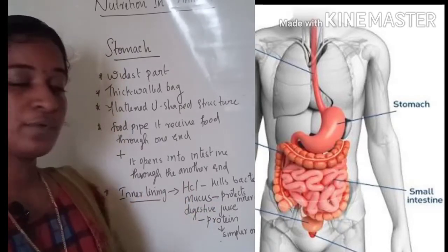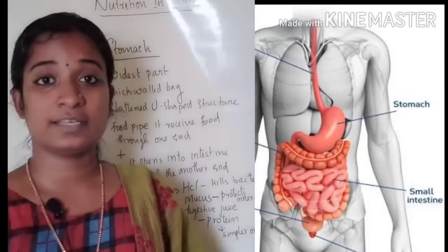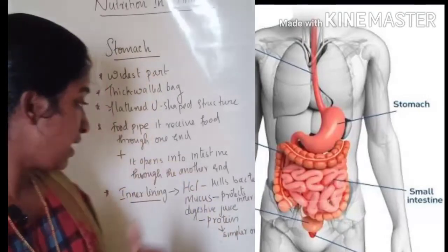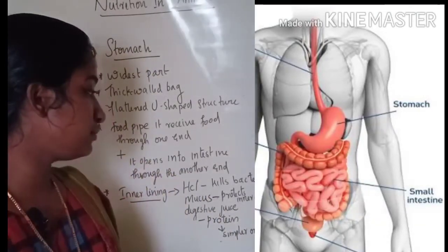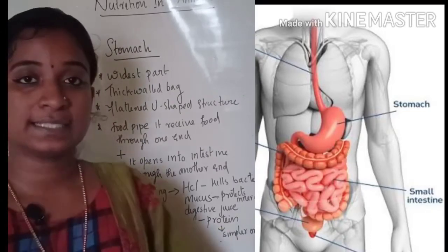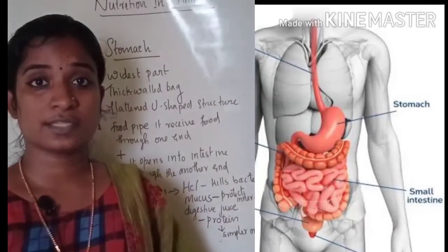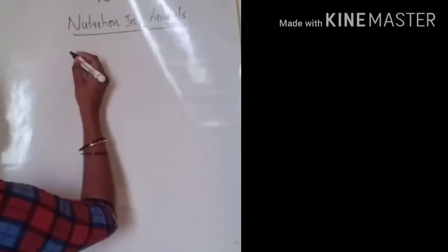And what is the function of hydrochloric acid? It kills the bacteria, as well as provides an acidic medium in the stomach. And what is the function of mucus? It protects the inner lining or inner wall of the stomach. And the function of digestive juice is to break down the protein, to convert the protein, which is a complex substance, into a simpler substance.